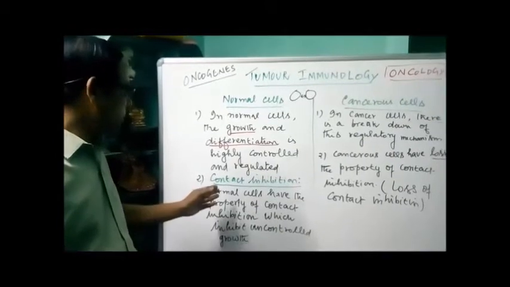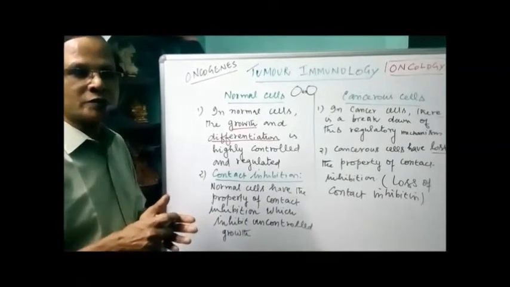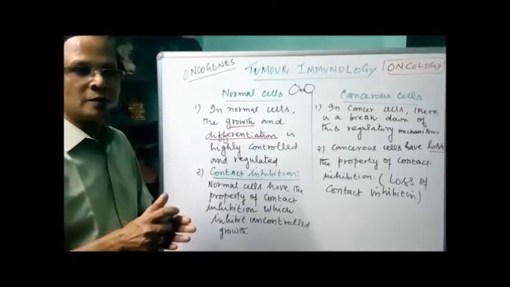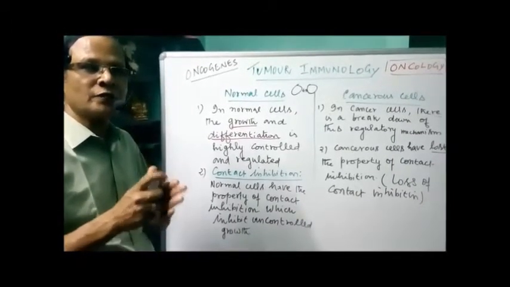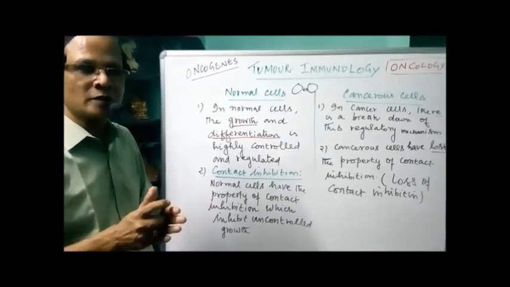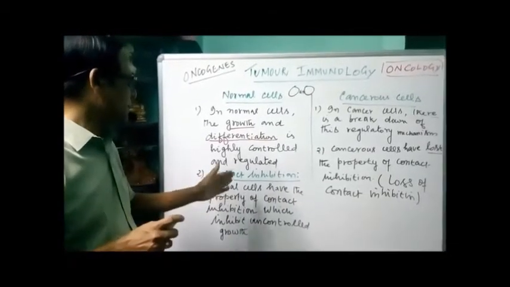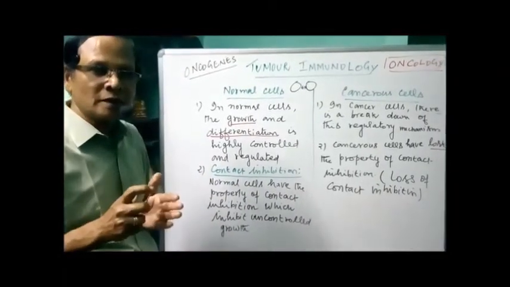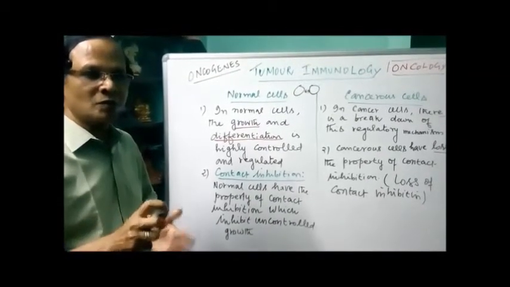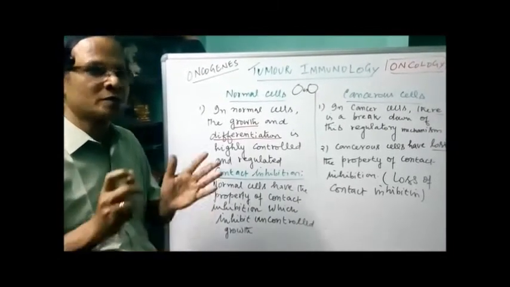Now the second property of normal cells is contact inhibition. During cell division, new cells are formed. When they come in contact with one another, they prevent or inhibit further cell division. That means they inhibit uncontrolled cell division. They allow cell division but prevent uncontrolled cell division. That is called contact inhibition. So contact inhibition is a property of normal cells. The contact is a stimulant which prevents further or uncontrolled cell division in normal cells.